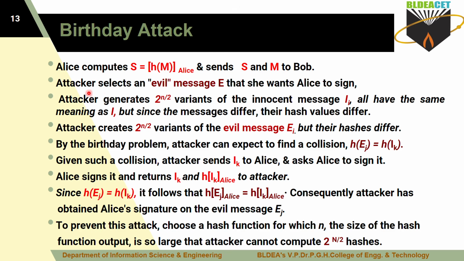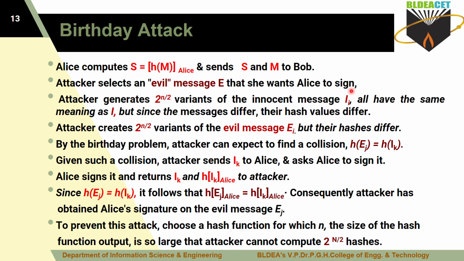Now the intention of the attackers is different. So now the attacker selects an evil message. It is a bad message. They may ask for some amount from Alice, or they may ask for some properties here. So they want her signature on those messages. Such types of messages we call an evil message, and the attacker wants Alice to sign it here.